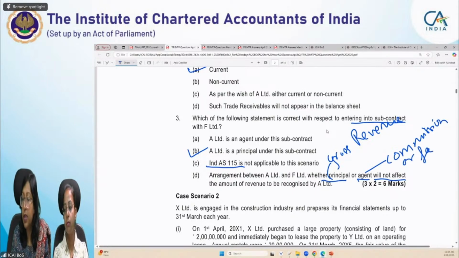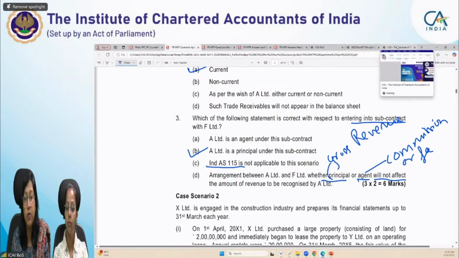Yes, Pratik, you are right. Principal will do gross recognition and agent will do net recognition. Basically it's not net, it's the fee or commission which they are charging for their services.